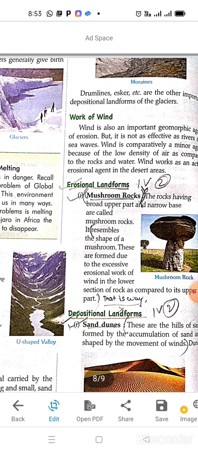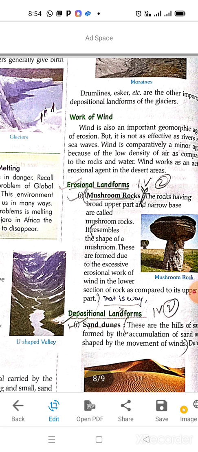Okay, next let us read about the depositional work of wind: sand dunes. You can see in the picture, these are like mountains or hills of sand, formed by the accumulation of sand and shaped by the movement of wind.